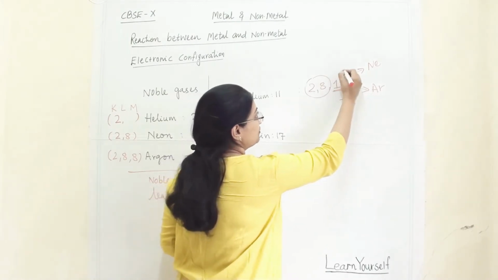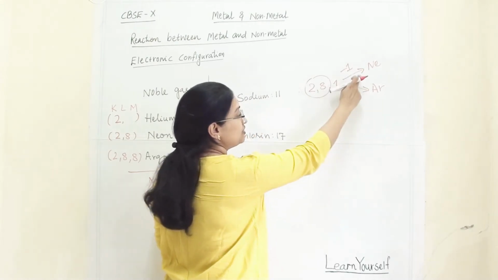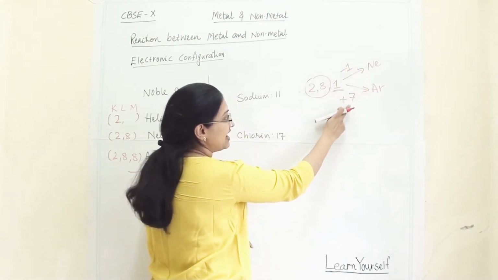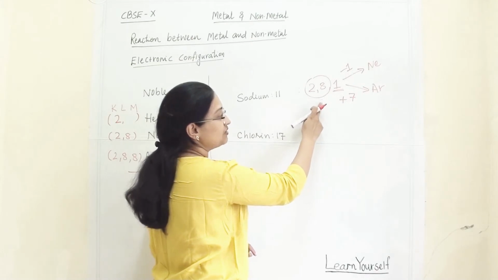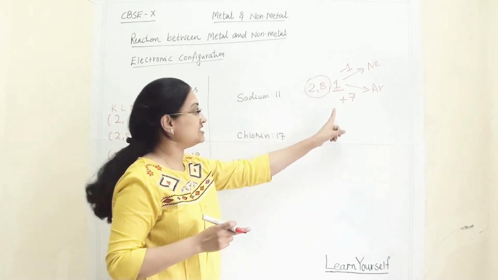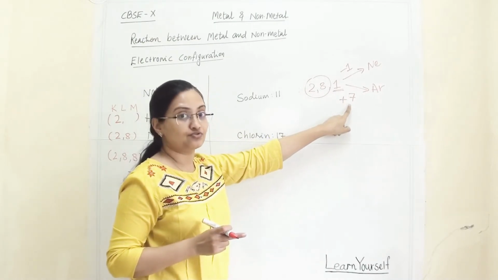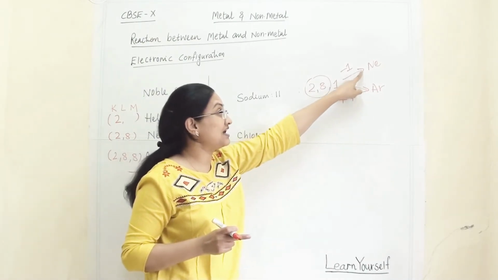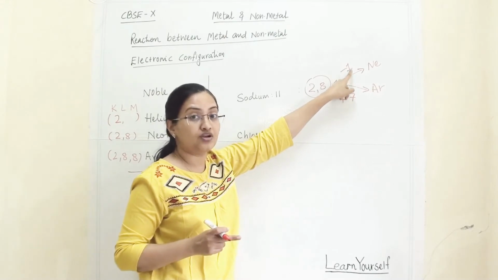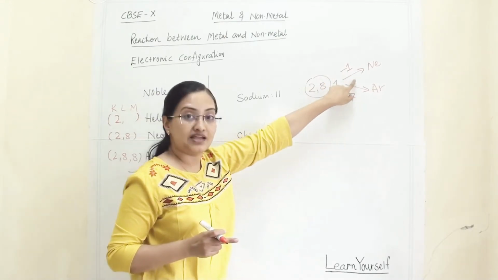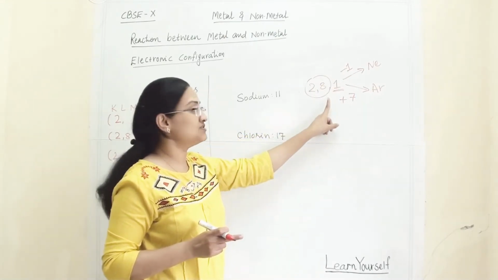So which one is easy? To lose one electron or to add 7 electrons? Yes, it is easy that by losing one electron, it will become like neon and it will become stable.